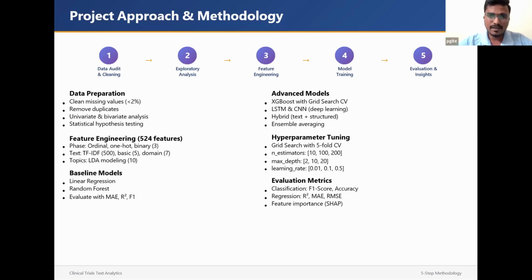Then I also worked on medical domain keywords, which were seven features I required for model training to identify the details. Then I used unsupervised learning for LDA modeling, where I pulled 10 features.